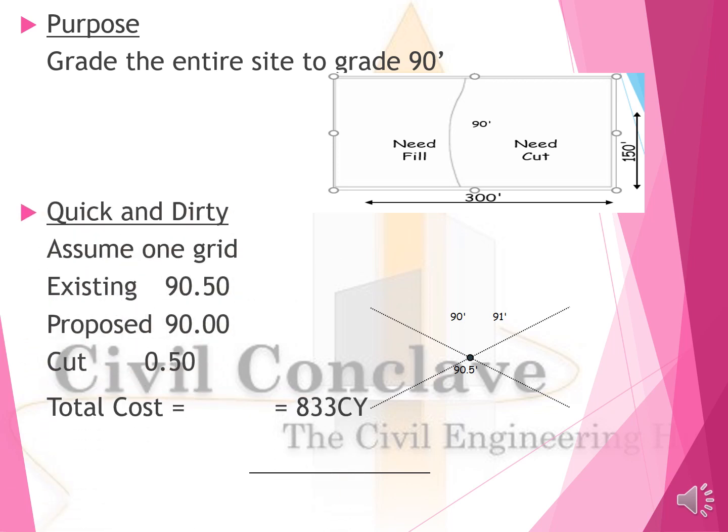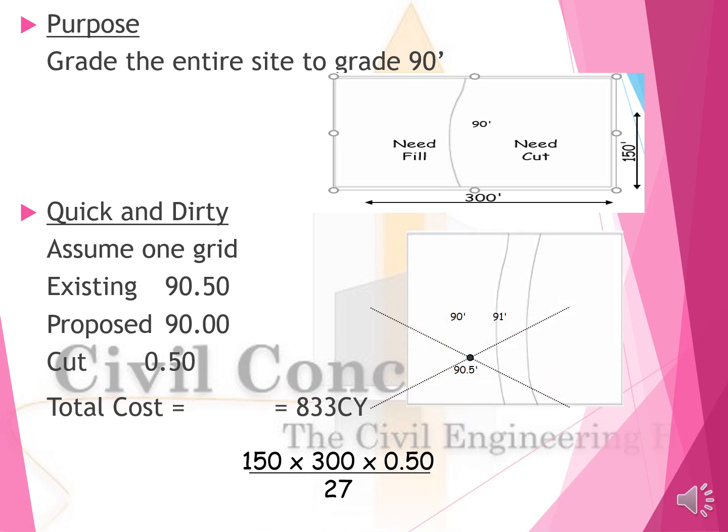Quick and dirty: assume one grid. Existing 90.5, proposed 90, cut is equal to 0.5. So total cut will be 833 cubic yards. See, this is the way the calculation has been worked out: 150 by 300 into 0.5 divided by 27.